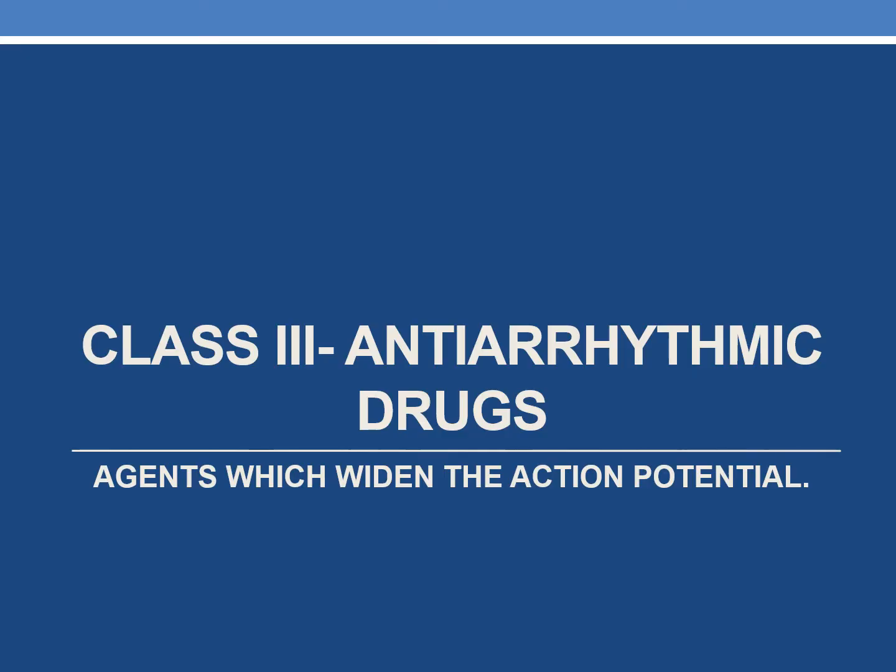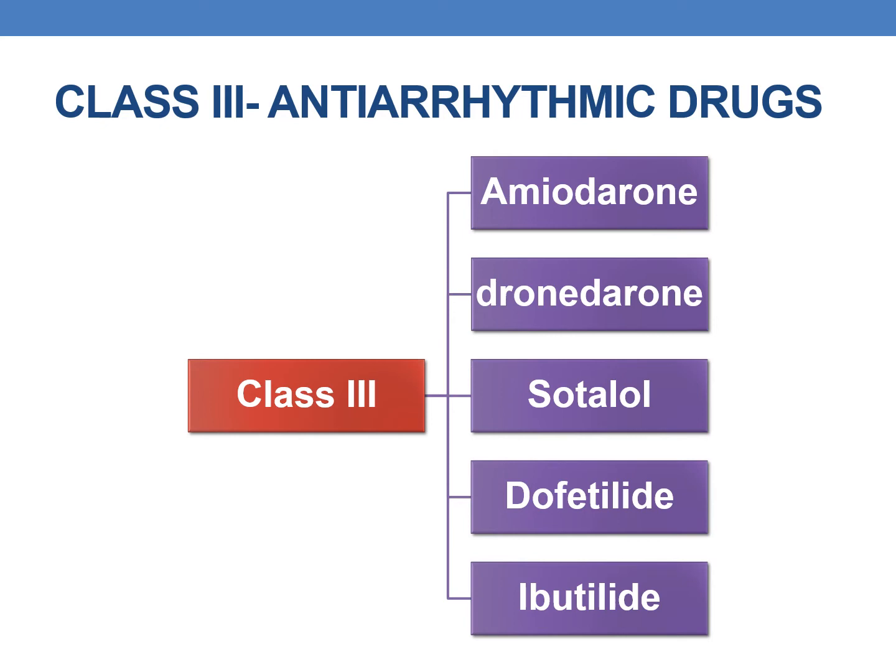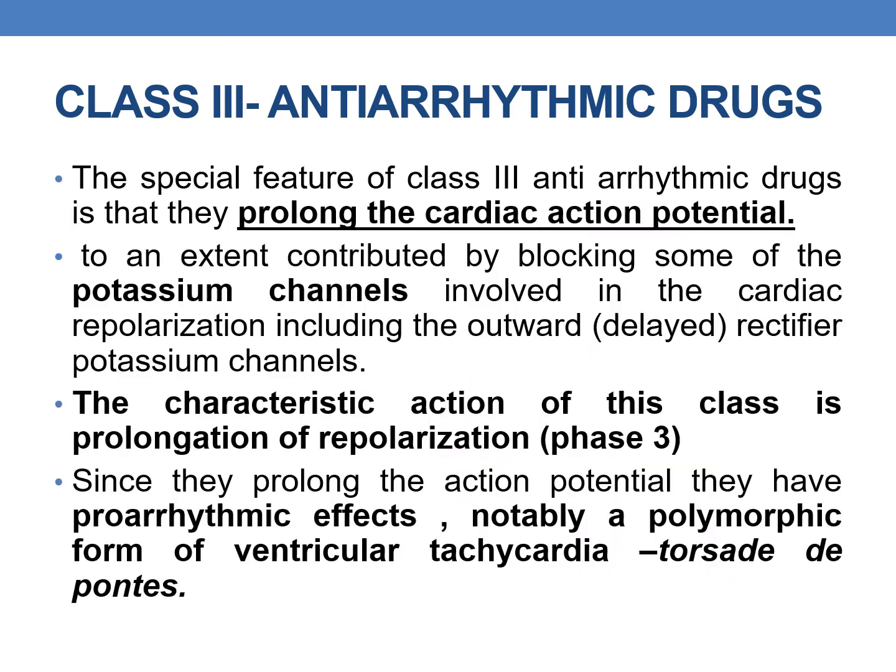Coming to the next, class 3 anti-arrhythmic drugs. These are the agents which widen the action potential. Examples of class 3 antiarrhythmic drugs are amiodarone, dronedarone, sotalol, dofetilide and ibutilide. Now, the special feature of class 3 antiarrhythmic drugs is that they prolong the cardiac action potential to an extent contributed by blocking some of the potassium channels involved in the cardiac repolarization, including the outward rectifier potassium channels.